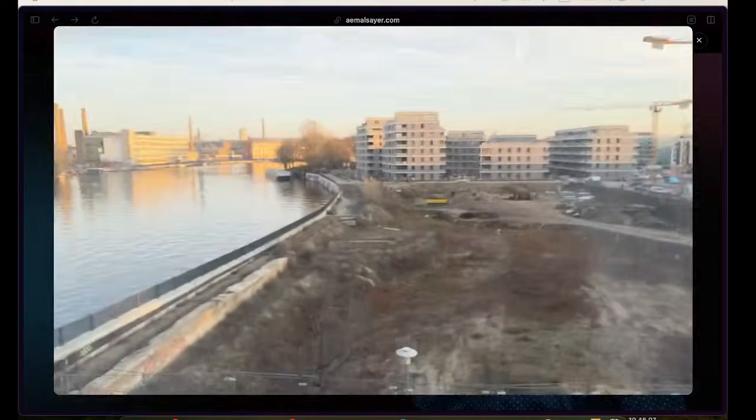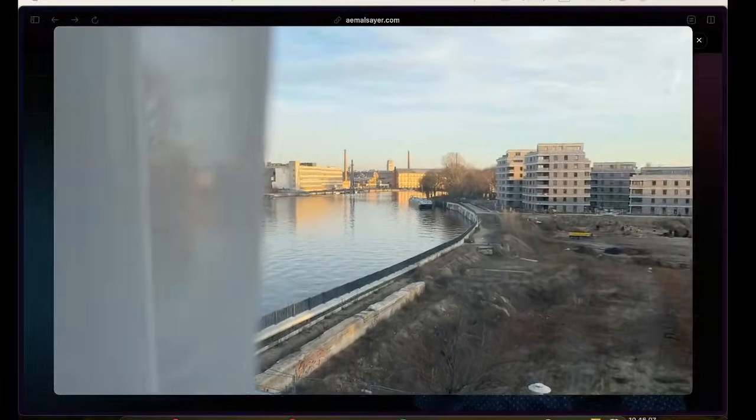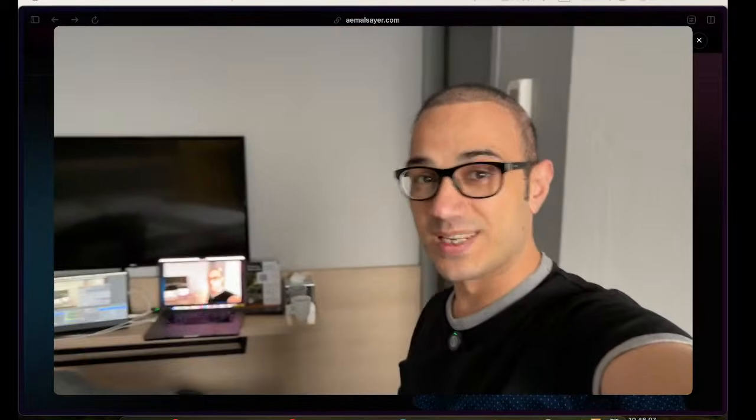And this is a nice hotel. It has a nice river view, but I don't need that river view. What I need is a lot of space, especially a lot of desk space.